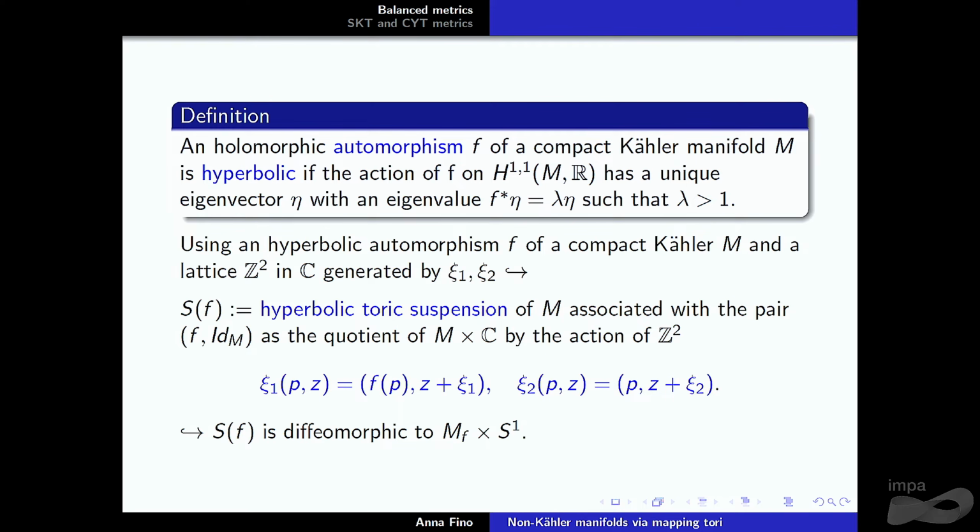And then what we can do is the following, like we did before, in fact. Let's take a compact Kähler manifold M, and a lattice Z^2 in C generated by 2 elements. We use the first element to apply our diffeomorphism F, and with the second one we don't do anything on M. So what we get is a manifold which is, by construction, the product of a mapping torus of M under F times S^1.